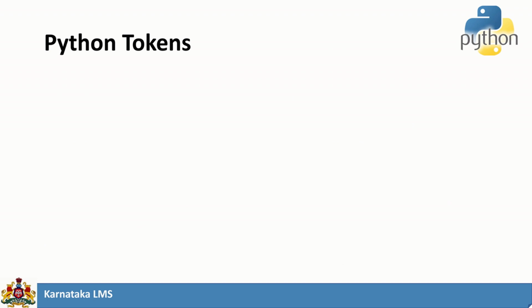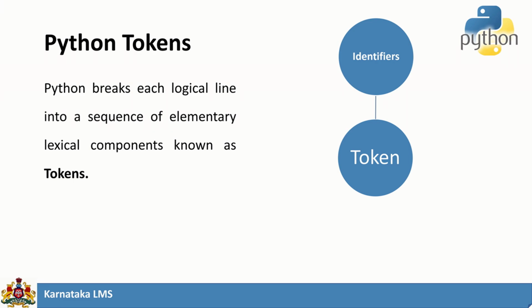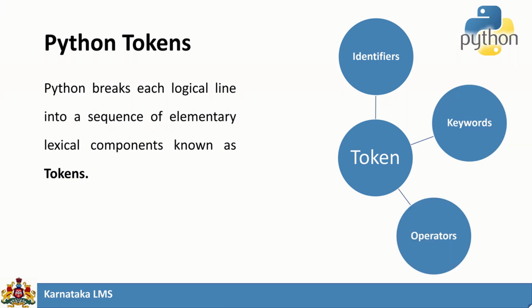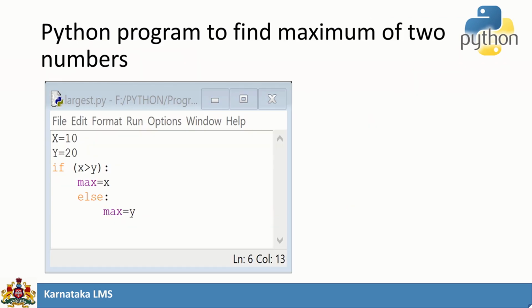Now, let us get into the Python language. Python language is made up of a set of tokens. These Python tokens are the sequence of lexical components and we call them tokens. Python tokens can be an identifier, keyword, an operator, delimiter or a literal. Let us discuss all these tokens one by one.